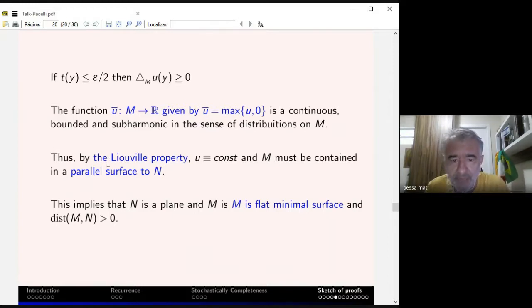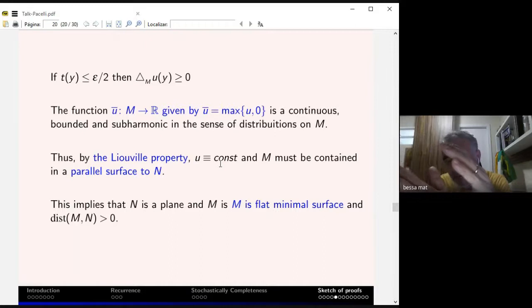property applies to this function. So u is constant. If u is constant, it means that t of y is constant, so M must be contained in a parallel surface of N. But if you have a minimal surface and you have a parallel surface, and this is minimal, it's because N is a plane to start with. Otherwise, the curvature of this parallel surface would not be 0.